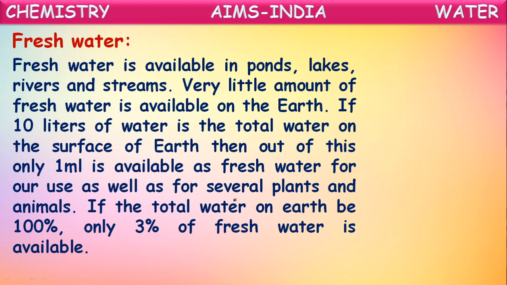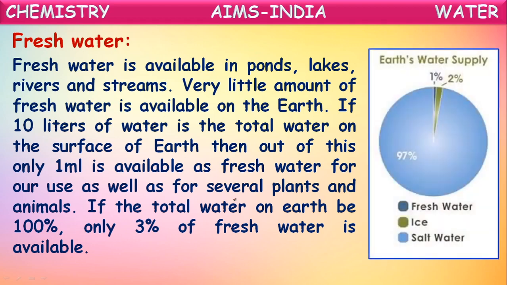If the total water on the earth is 100%, then only 3% is fresh water. See, a pie chart is given here for the availability of fresh water.